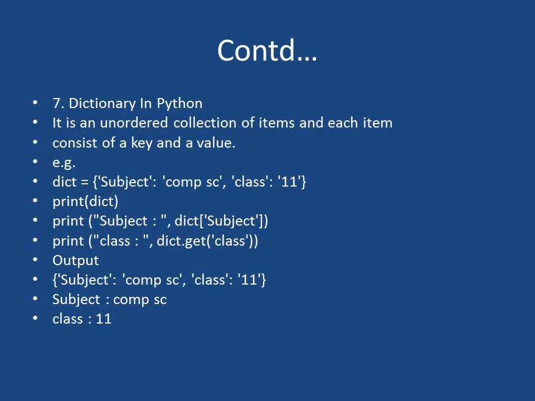Dictionary in Python, you see, is an unordered collection of items. Each item consists of a key and a value. You know, a dictionary holds keys and values. dict with subject computer science, class 11. Print dict, then dict subject, dict.get class, then you will get the class value 11, and dict subject gives computer science. Suppose you write dict.keys, then you will get subject, that is a key, and class, that is another key. With dict.values, you will get computer science, 11.